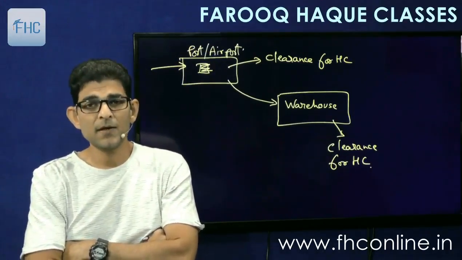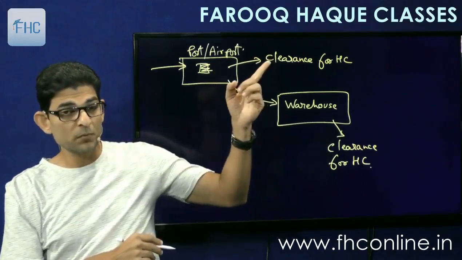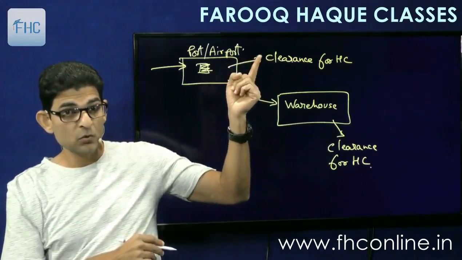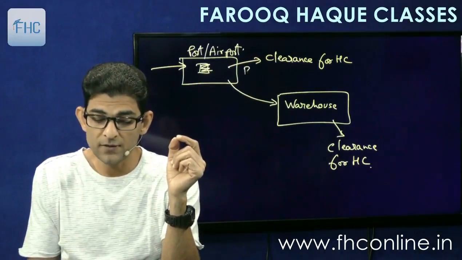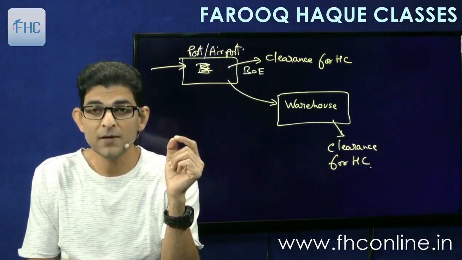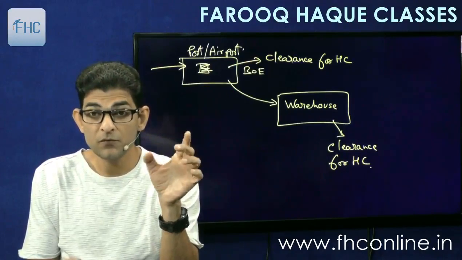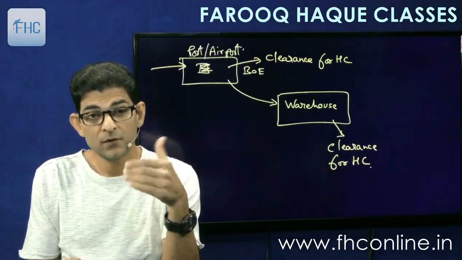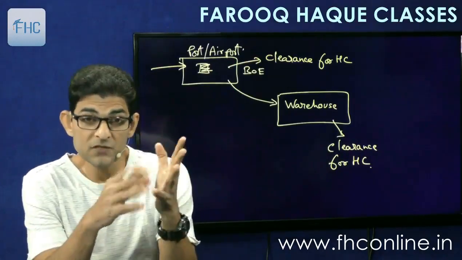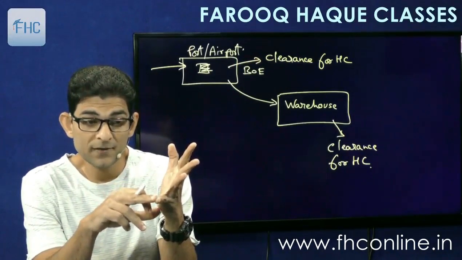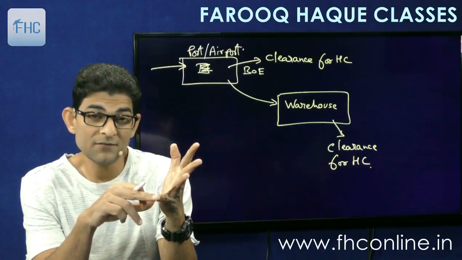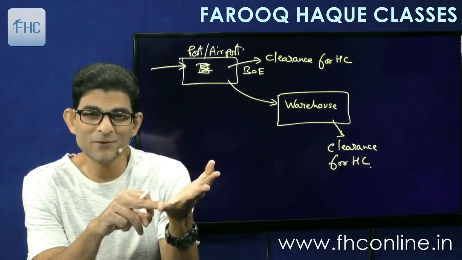Now, when you are clearing it for home consumption directly from the port, you have to file a bill of entry. The document is called the bill of entry, BOE in short, bill of entry for home consumption. The duty will be assessed. Now a lot of sections are involved there. Section 46 is about bill of entry. Then assessment sections are section 17 and 18, which we are going to study in detail in time to come.